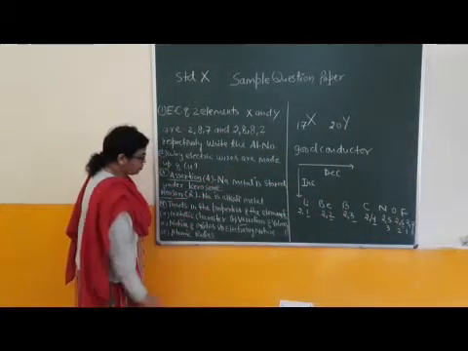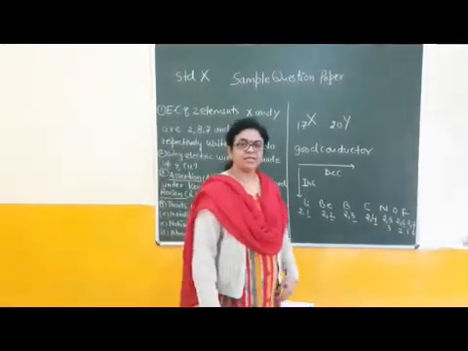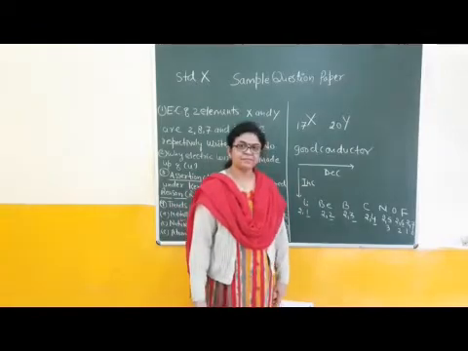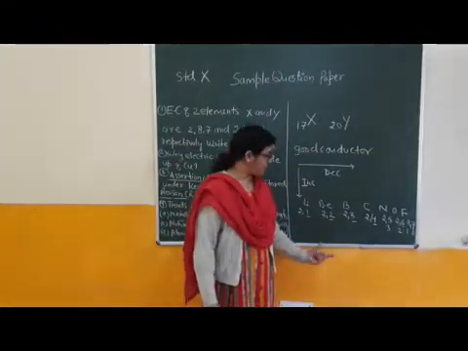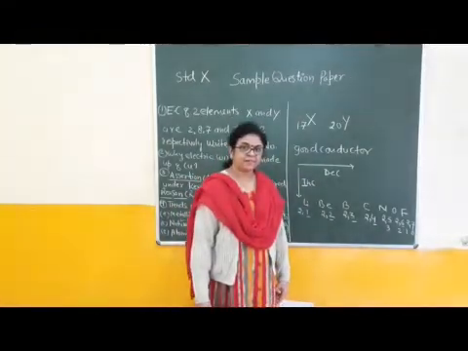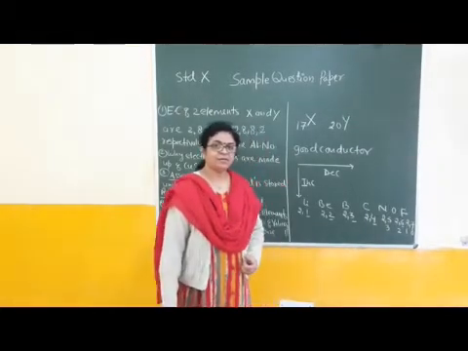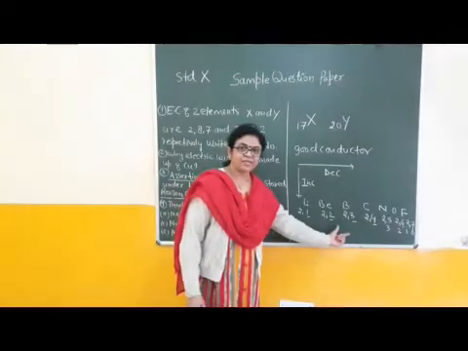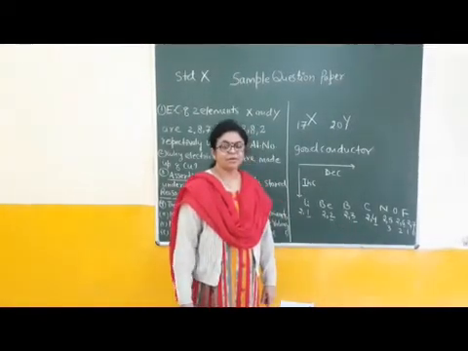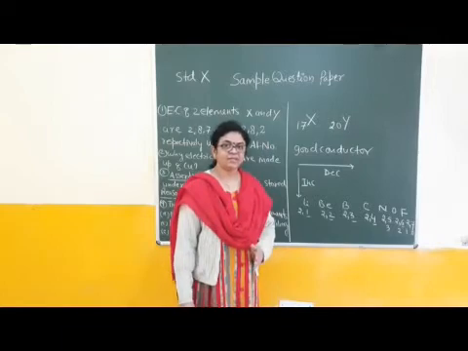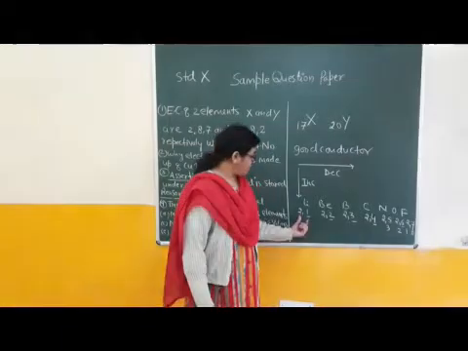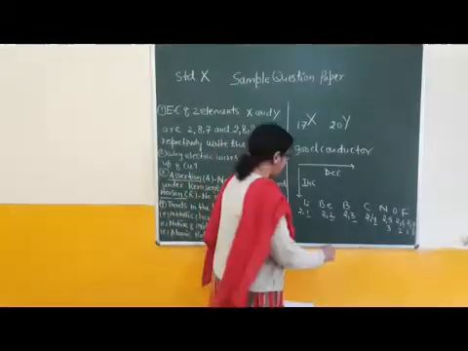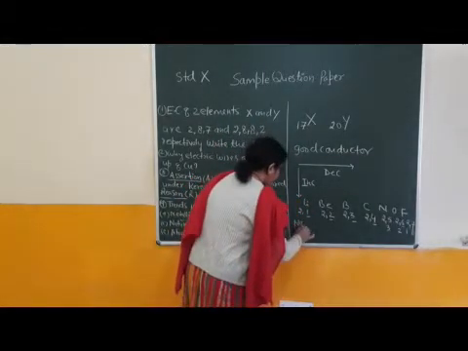Next one, nature of oxides. Which oxides are basic in nature? Which oxides are amphoteric? And which oxides are acidic? Oxides of metals are basic in nature. Then what is the trend for nature of oxides: from basic to amphoteric and last one acidic. Oxides of non-metals are acidic in nature. And oxides of metals like sodium oxide, Na2O, are basic.